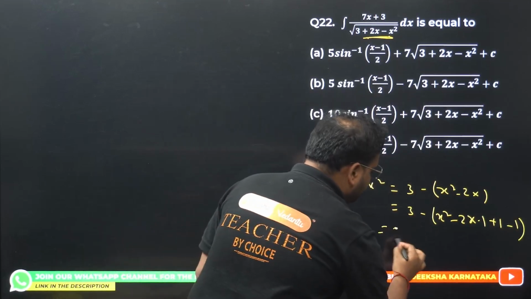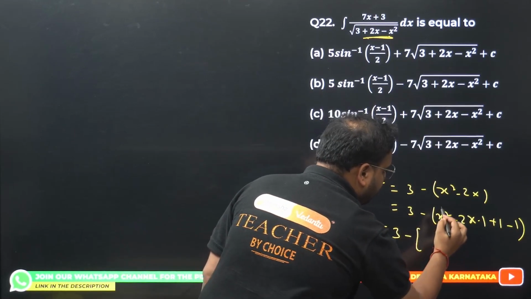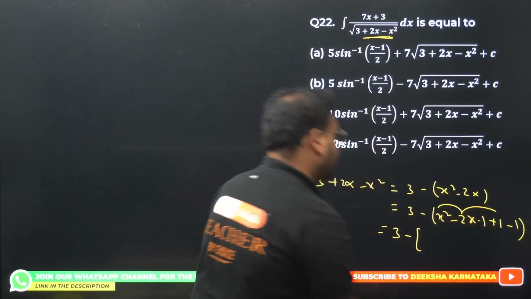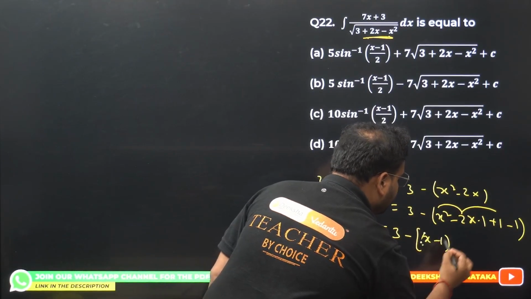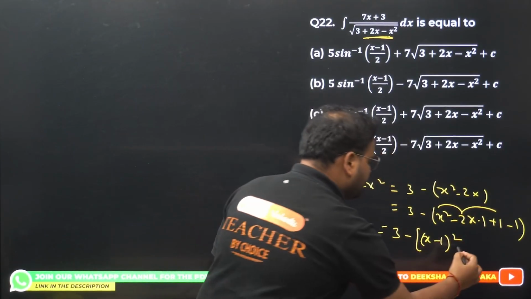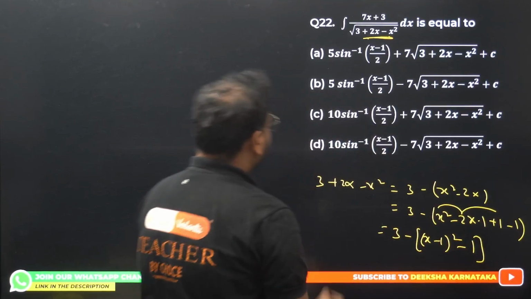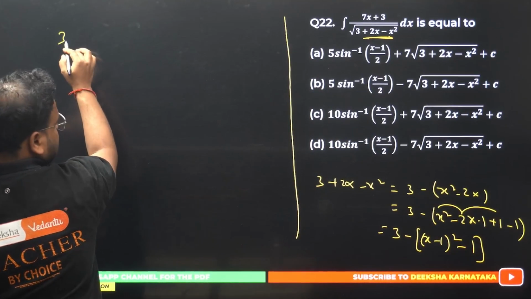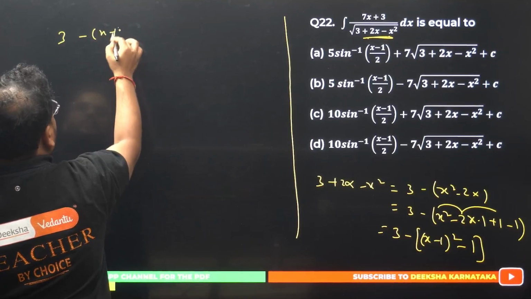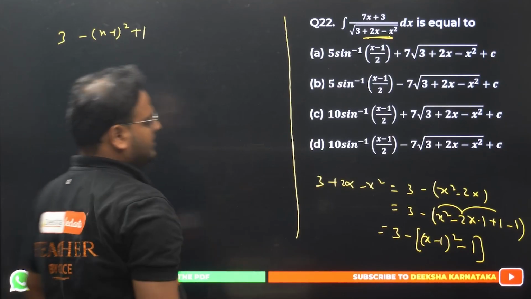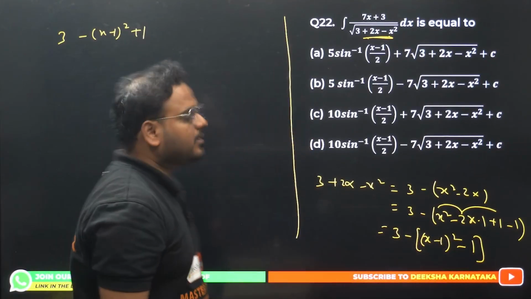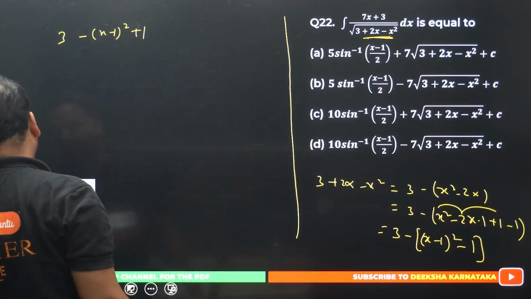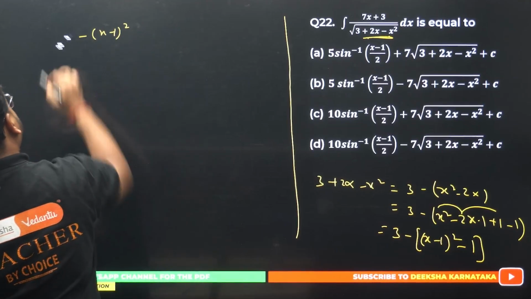Please check this out. I'm getting 3 minus, I have a bracket, x square minus 2x plus 1. It becomes x minus 1 the whole square. And that minus 1 side is as it is. Okay. Let's continue. What I get for this? I get 3 minus x minus 1 the whole square plus 1, right? This minus sign comes out, becomes plus 1. Simply I can write this as 3 plus 1 as 4. So remove plus 1 from here and write this as 4.